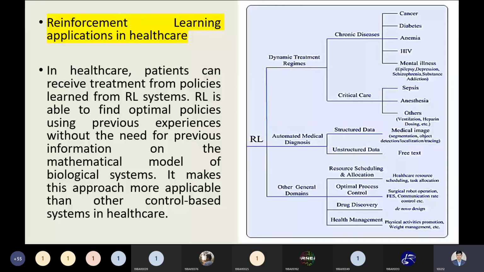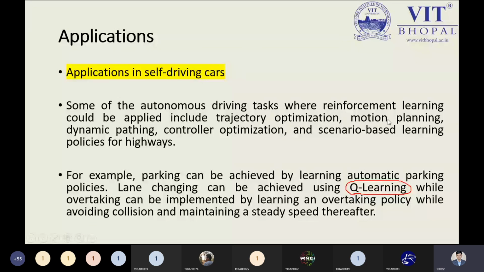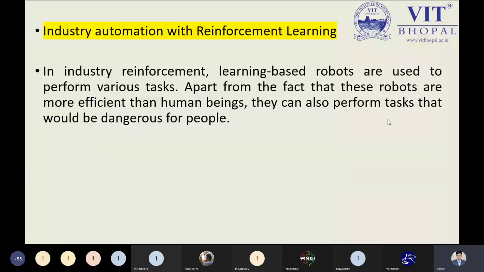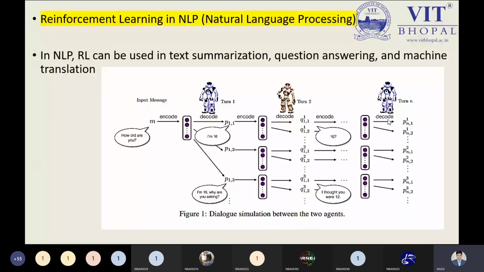So these are the various applications as I told you. What are the applications in summary? First application was self-driving car. Next was industry automation. Third one is trading and finance. Fourth one is natural language processing, and fifth one is healthcare.